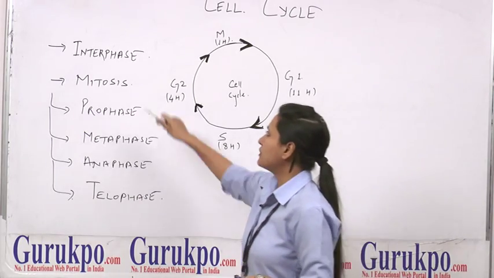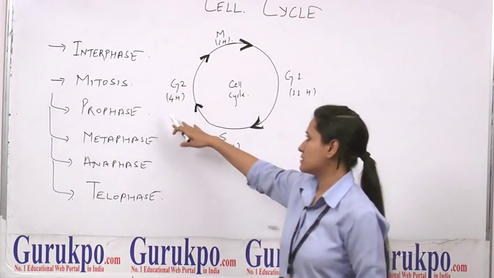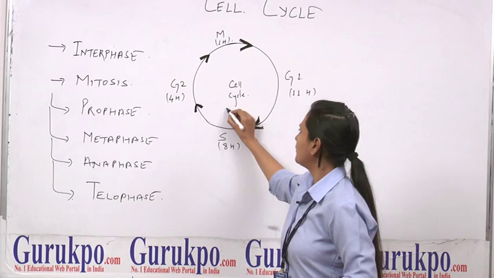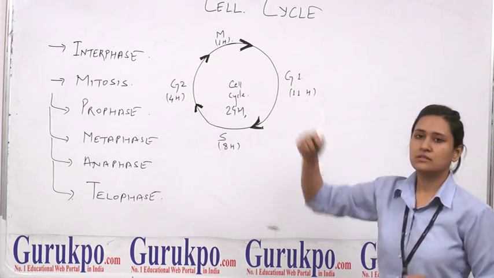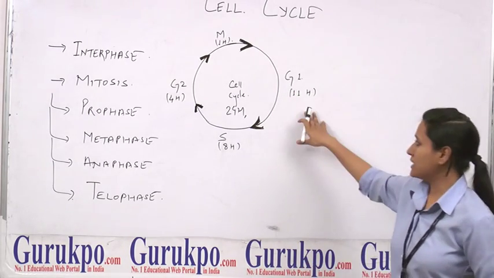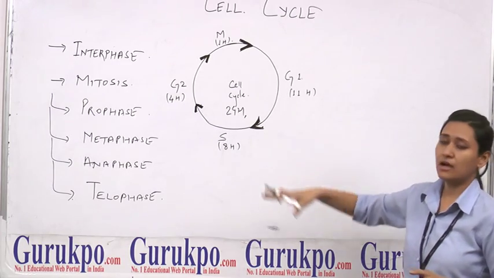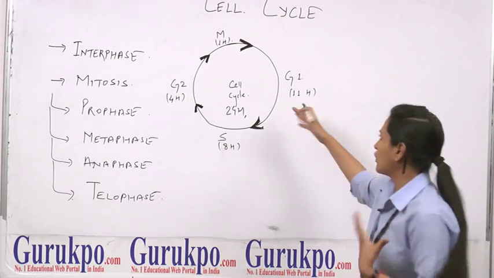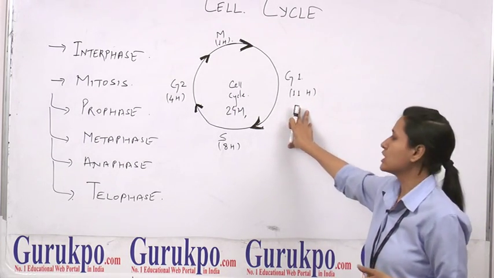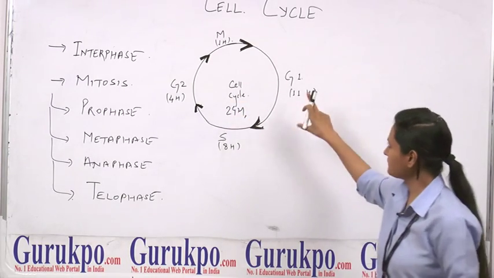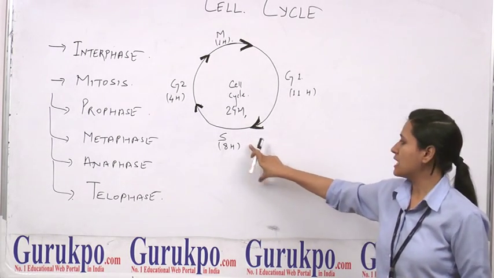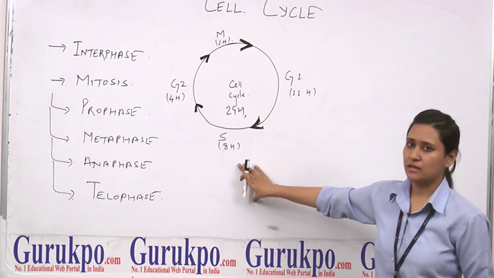The major steps are first interphase and second mitosis. Talking about the cycle, it actually occurs in 24 hours and each unit is divided into subsequent hours. First is the G1 phase. The G1 phase occurs in 11 hours, and in the G1 stage, protein and RNA synthesis take place. This is also called the post-mitotic phase because it occurs after mitosis. And then the second stage is the S phase. This is called the synthesis stage and it occurs for about 8 hours.